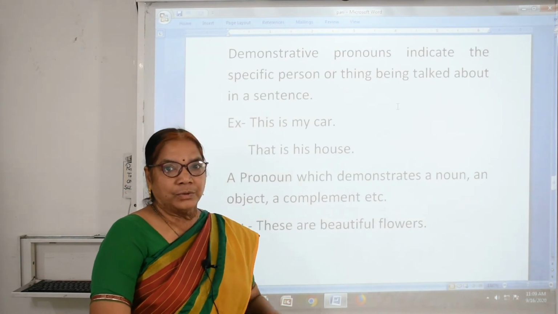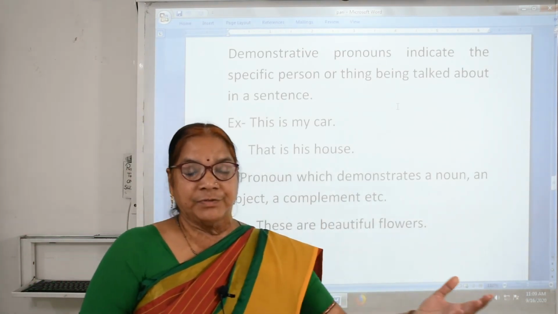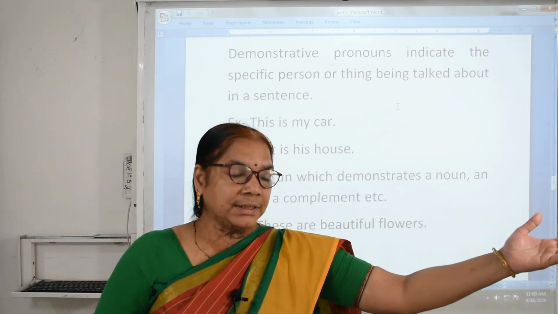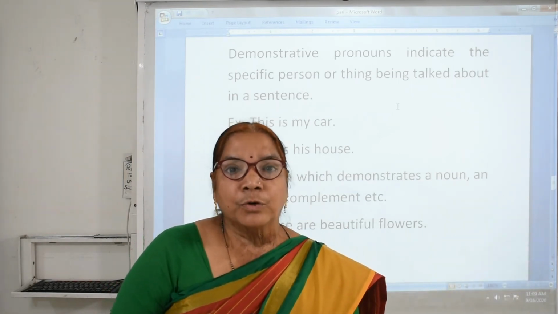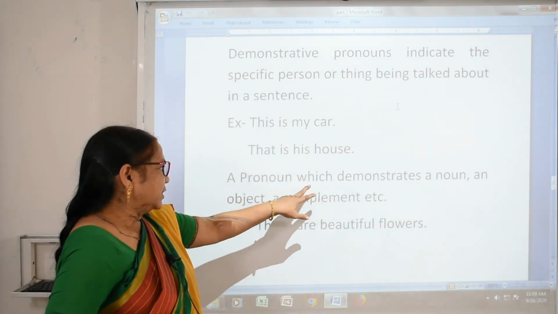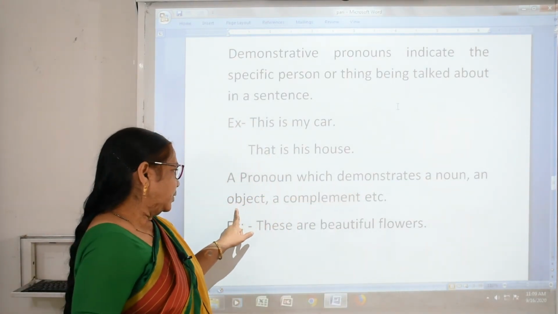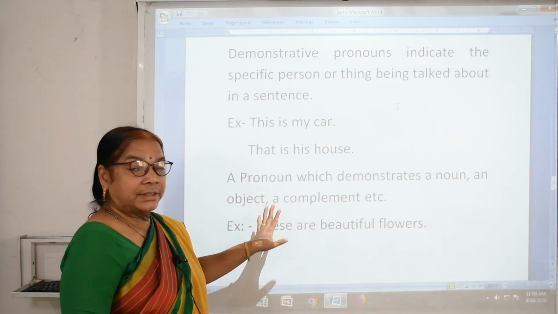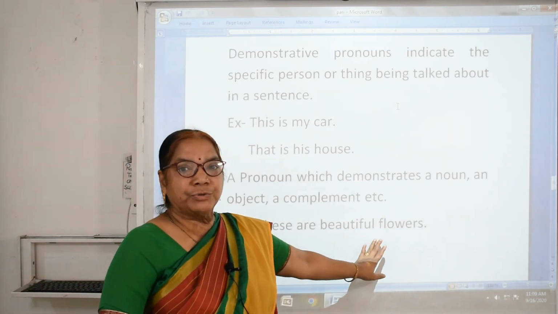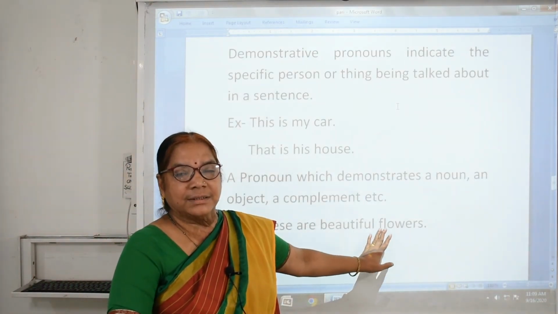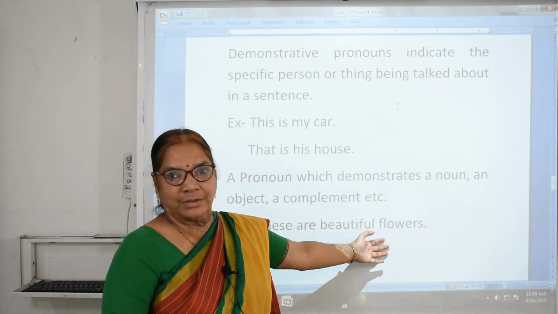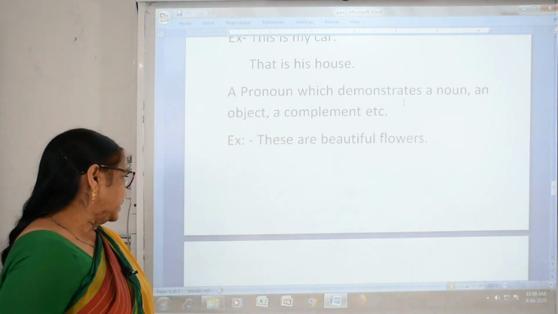We say, she is having a very beautiful dress. See, that flower is very beautiful. So we give a compliment. So here a pronoun which demonstrates a noun, an object, a complement, etc. They are what? Demonstrative pronouns. Example: these are beautiful flowers. These are beautiful. Here we are giving a compliment to what? Flowers. Okay.